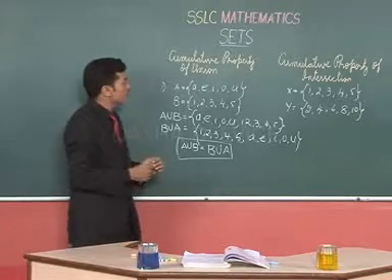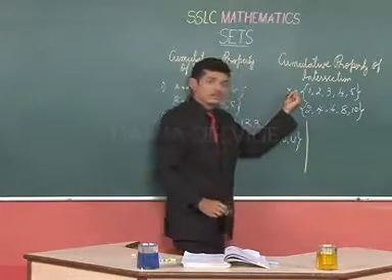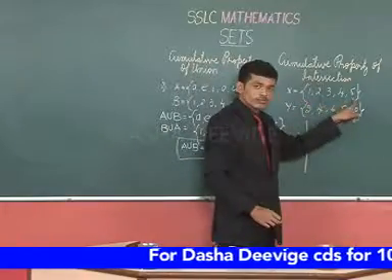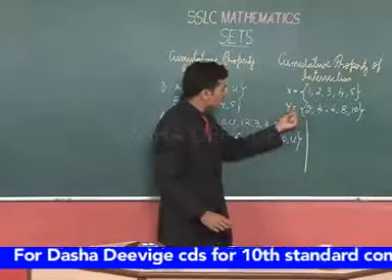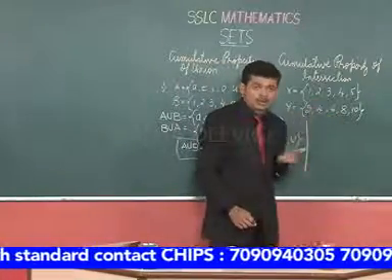For this, let us take an example. Let us have a set X with numbers 1, 2, 3, 4, 5 and set Y with numbers 2, 4, 6, 8 and 10.